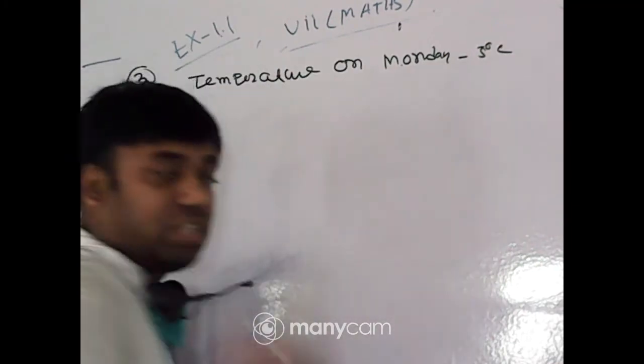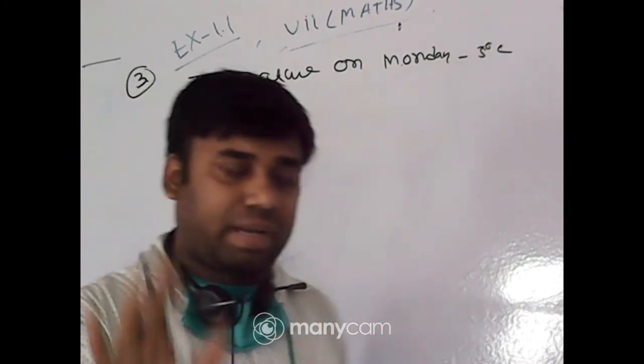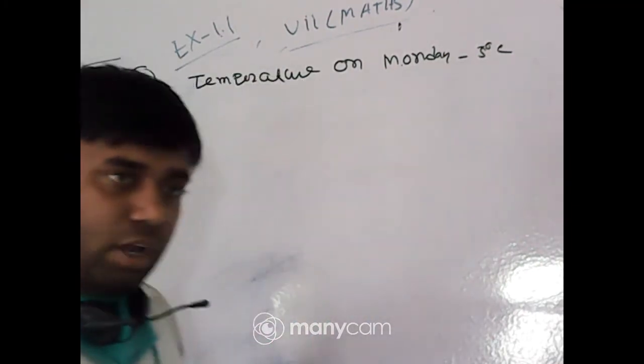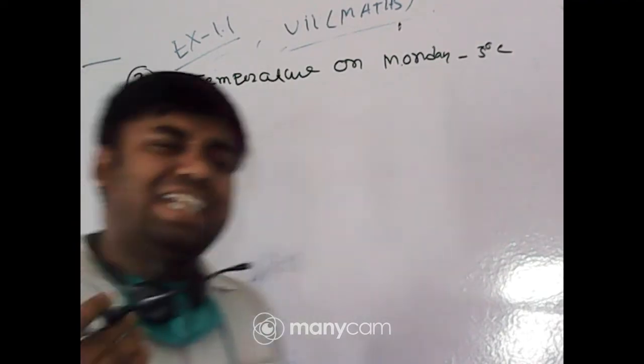Minus 5 degrees Celsius, not 5 degrees Celsius, minus 5 degrees Celsius. Note it. And on Tuesday, 2 degrees Celsius dropped.